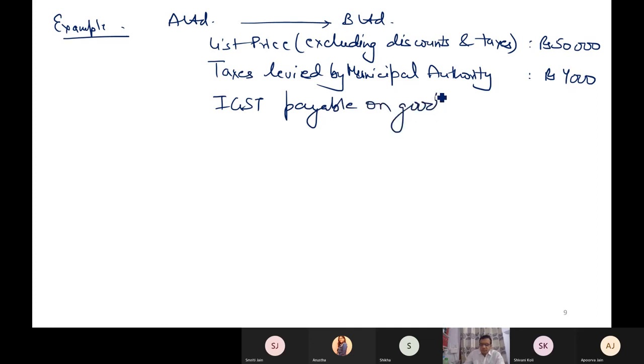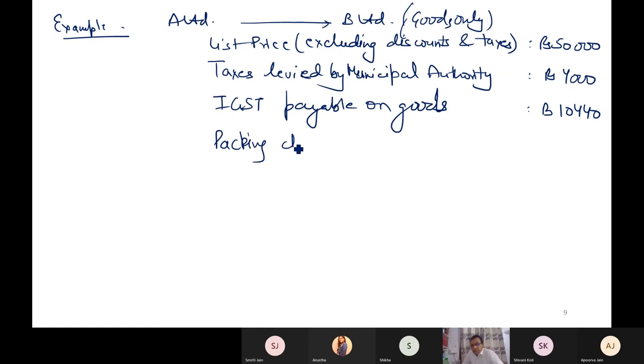So I'm assuming that A Limited has supplied me with goods only, not services. Municipal taxes on the sale is 10,440. Packing charges not included above.